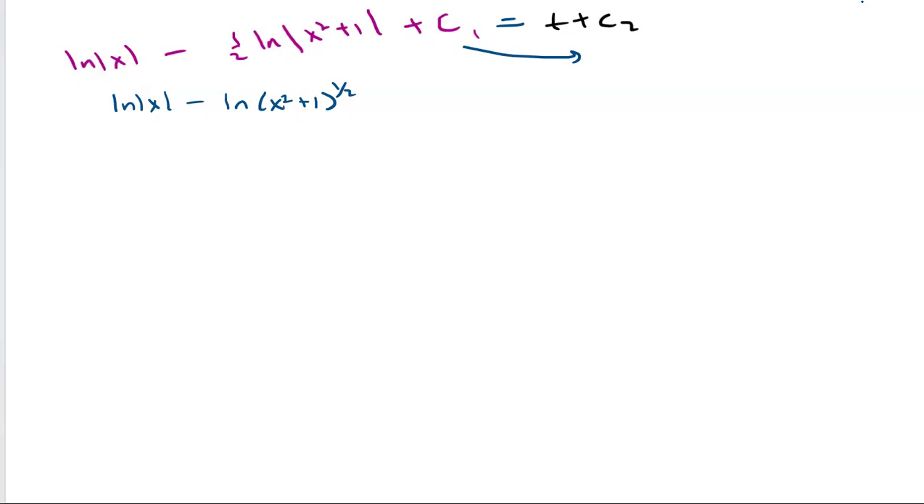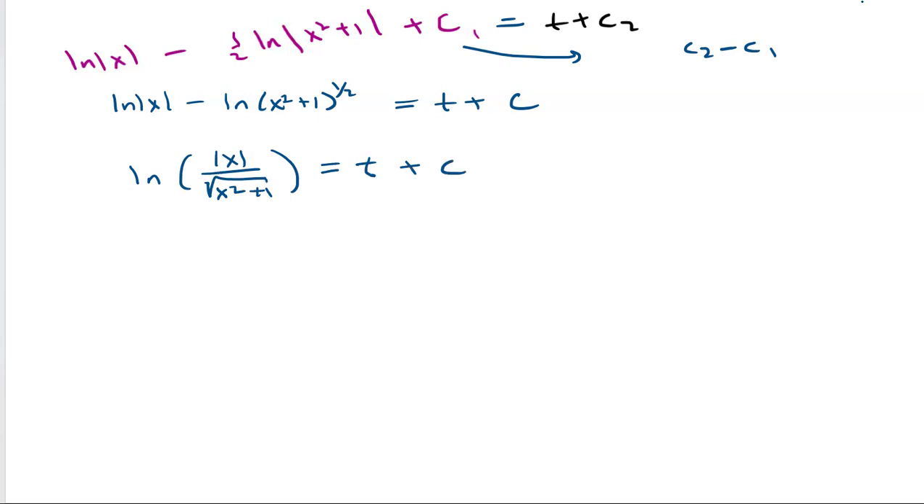So I'm just going to raise that as a power and then we'll have t plus C2 minus C1, which will just be a big C. Okay. All right. Then using the log rules, this is minus, so I can combine them as a division. So we'll have ln of the absolute value of x and then I'm just going to rewrite this as a square root, right? Because 1 half, I can rewrite as the square root, so that would just be x squared plus 1 equals t plus C, okay?